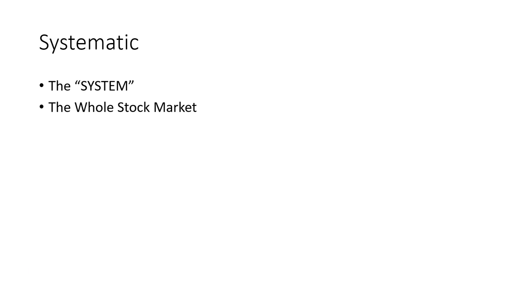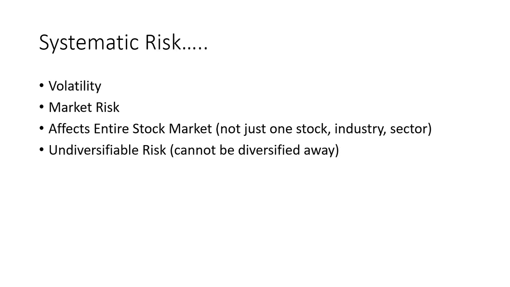Now let's turn our attention to systematic. Systematic means the system. In this case, it's the whole stock market. So systematic risk is also known as volatility or market risk, and systematic risk affects the entire stock market, not just one stock, industry, or sector. And systematic risk is undiversifiable.